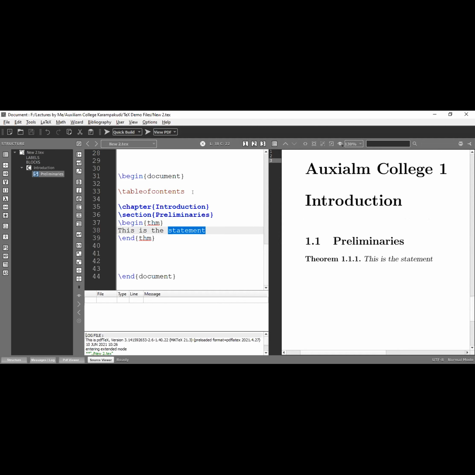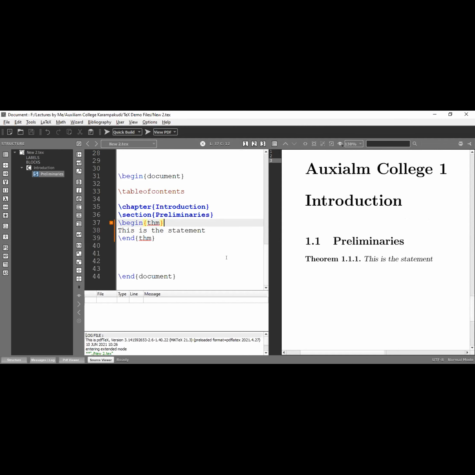The auxiliary's name is misspelled, okay, a spelling mistake is there, don't bother about that. Introduction, this is my first chapter name, and this is my first section. Just to see that, Theorem 1.1.1. I didn't give any number here. It automatically gives the continuation number. So this is my statement.